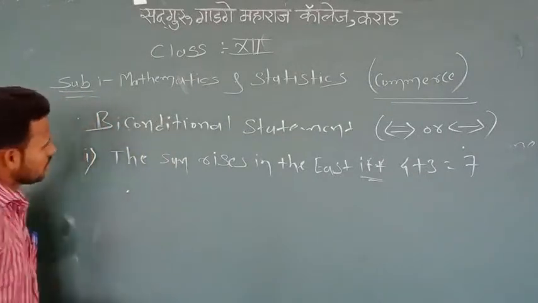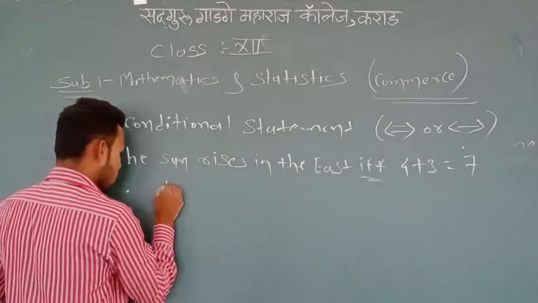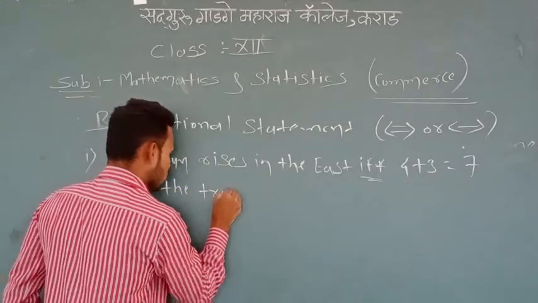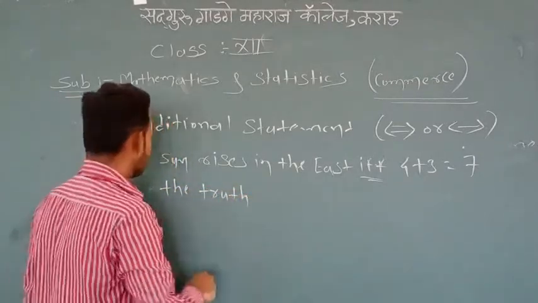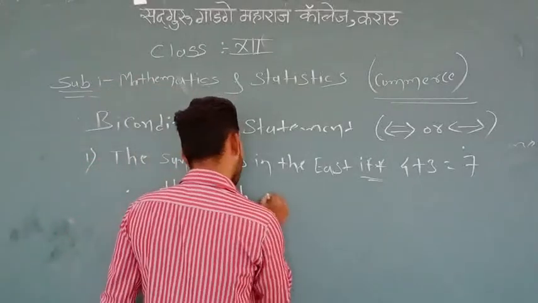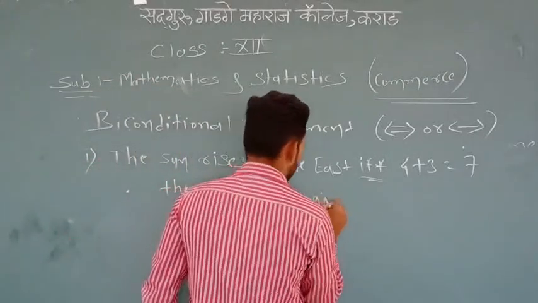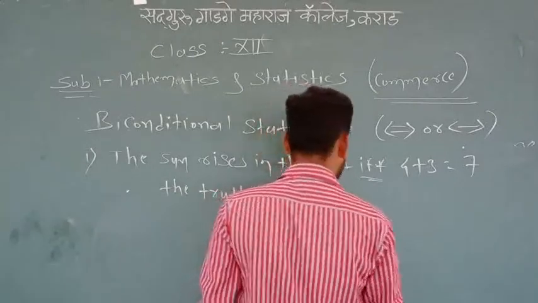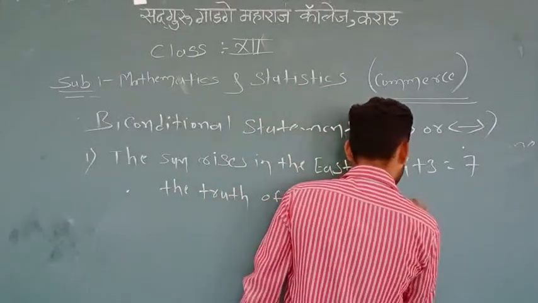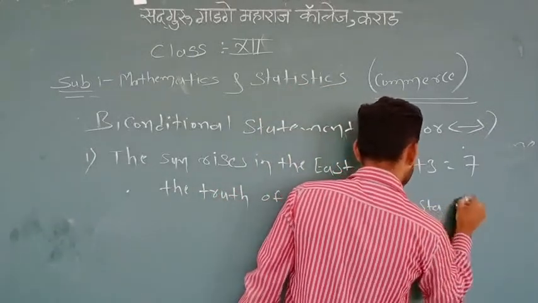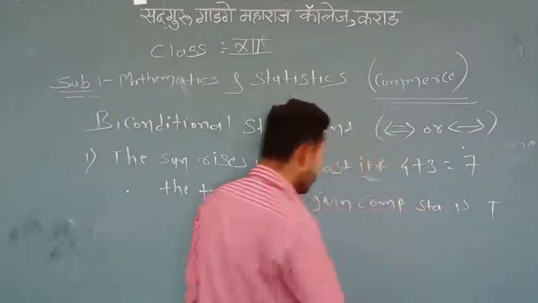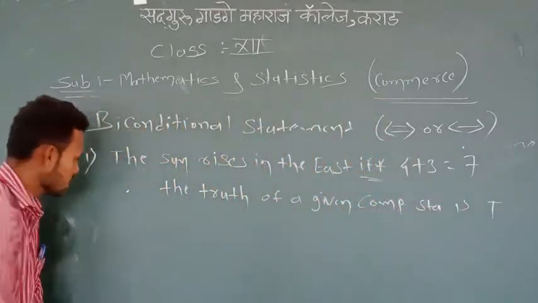Therefore the truth value of the given compound statement is T. Why is it T?